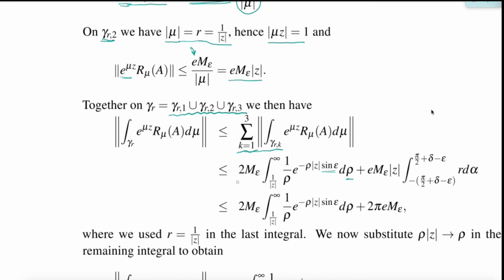We get 2 of them, right? So then we get a 2 here. And then this other term with the e in front comes from gamma r2. And now we integrate this between fixed angles over the fixed radius, d alpha. This is an integral which does not depend on alpha, so we can just integrate it out and get 2 pi e M epsilon.